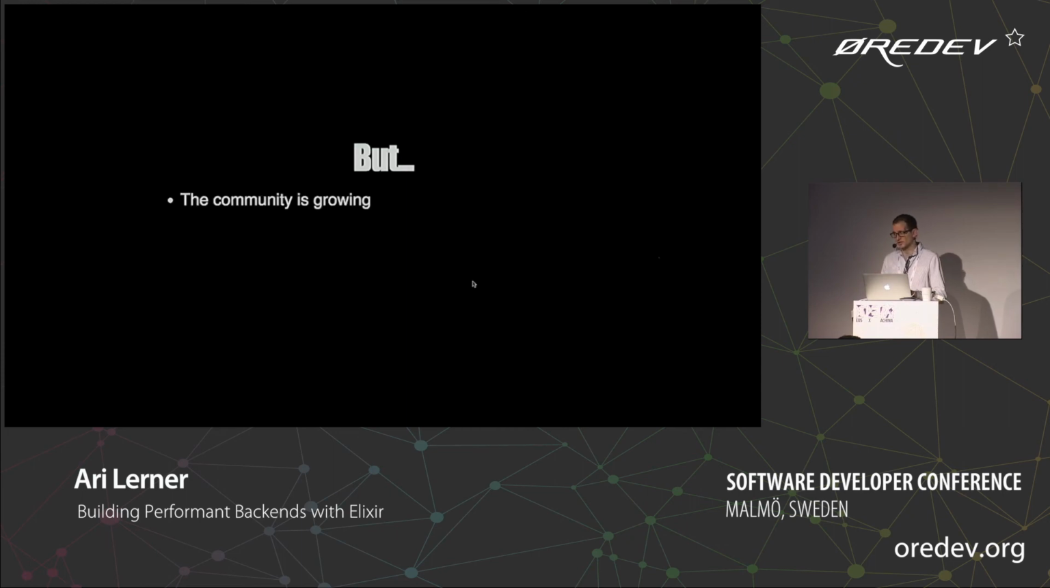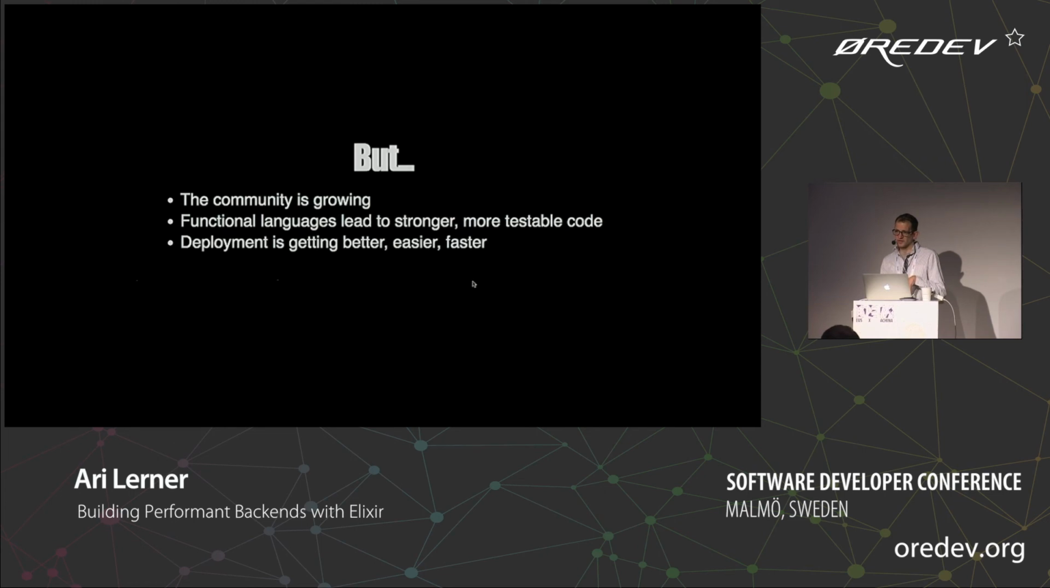However, I would say that the community is growing. Like I said, Elixir Bridge exists. The amount of activity going on in the community is increasing. Functional languages, in my opinion, lead to stronger, more testable code. Deployment is getting better, faster, and easier. Distillery. I felt good getting that one out. Distillery is making it really easy. Also, Docker is making it super easy.